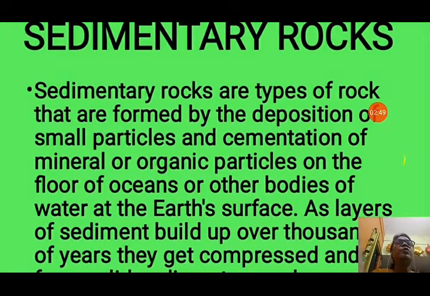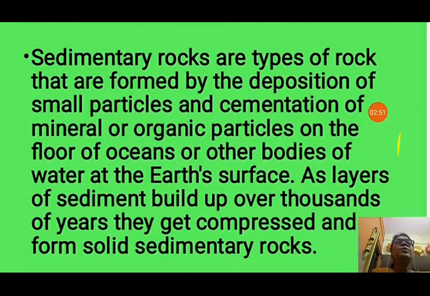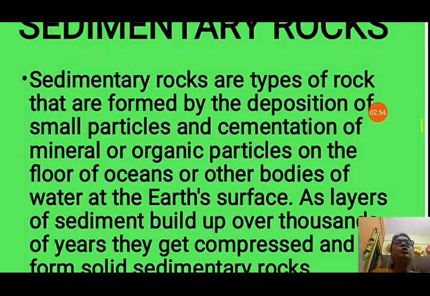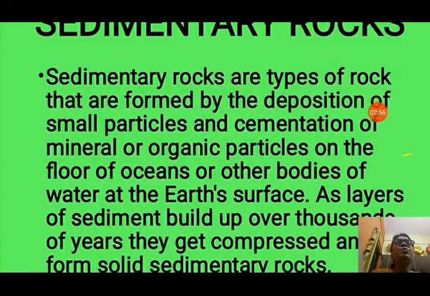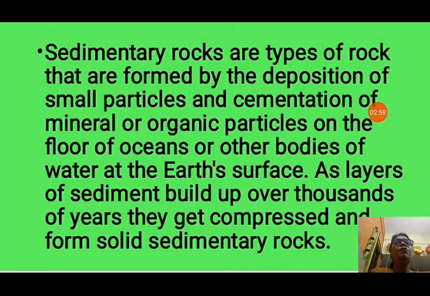Now there is another kind of rock that is called sedimentary rock. As the name suggests, it is formed from sediments. Sedimentary rocks are a type of rock formed by the deposition of small particles and cementation of mineral or organic particles on the floor of oceans or other bodies of water at the earth's surface. All the sediments are cemented together due to high pressure and temperature, and this cemented rock is called sedimentary rock. As the layers of sediment build up over thousands of years, they get cemented, compressed and form solid sedimentary rocks.